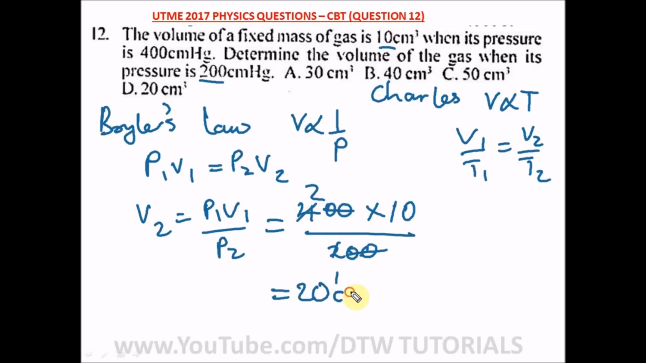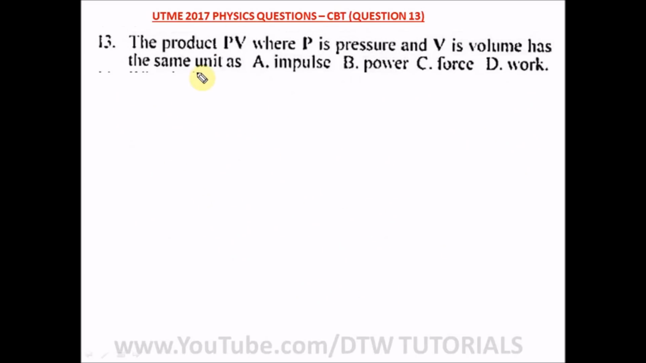So we have 20 centimeter cube, and our right option here is option D. Number 13 question of our 2017 UTME physics past question. It says the product PV, where P is pressure and V is volume, has the same unit as.